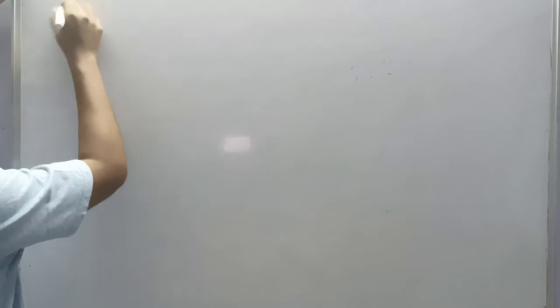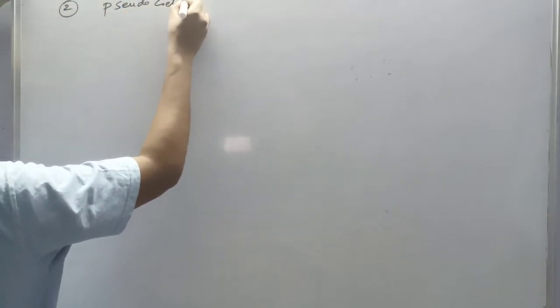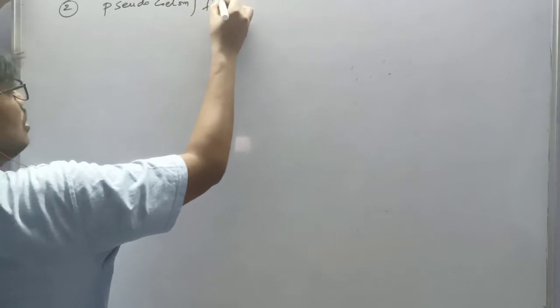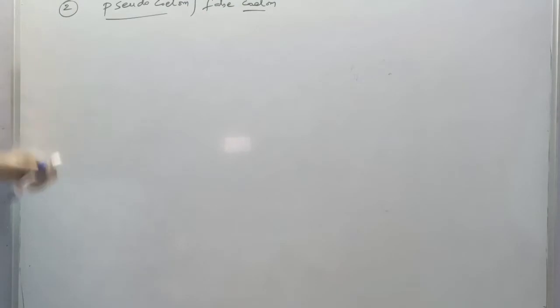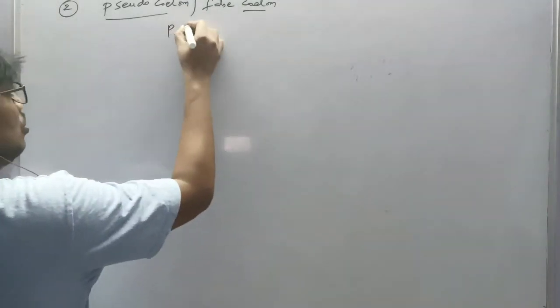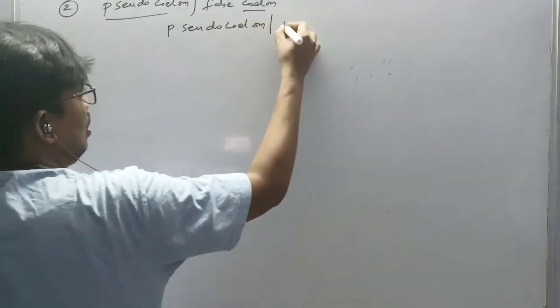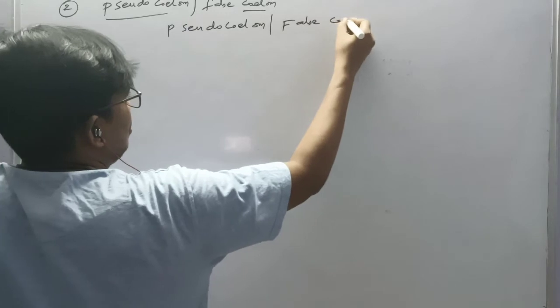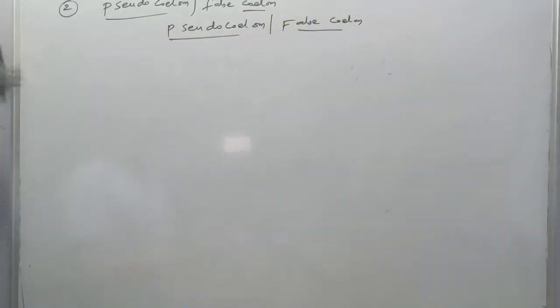Second one is pseudocoelom or false coelom.